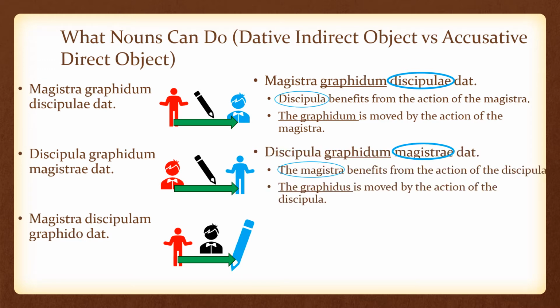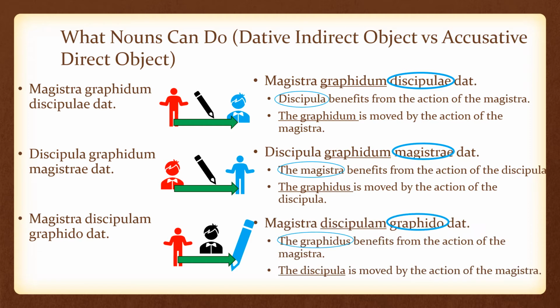In the second example, discipula graphidum magistrae dat. The student gives the pencil to the teacher. The magistra, the teacher, benefits from the action of the discipula, the student. That makes the magistrae the dative indirect object. Meanwhile, the graphidum is moved by the action of the discipula. The pencil is moved by the action of the discipula. That makes the graphidum the accusative direct object.